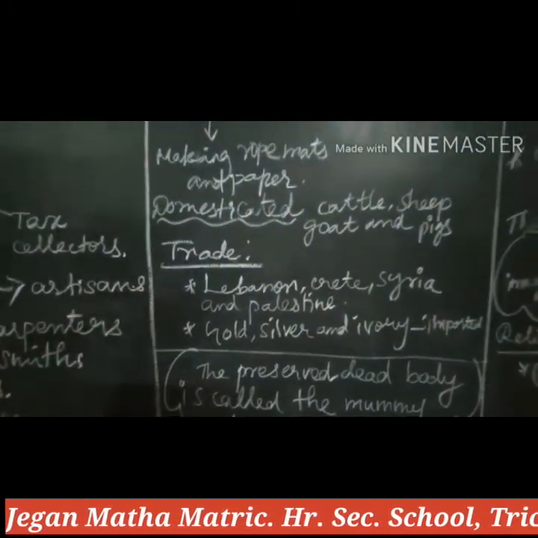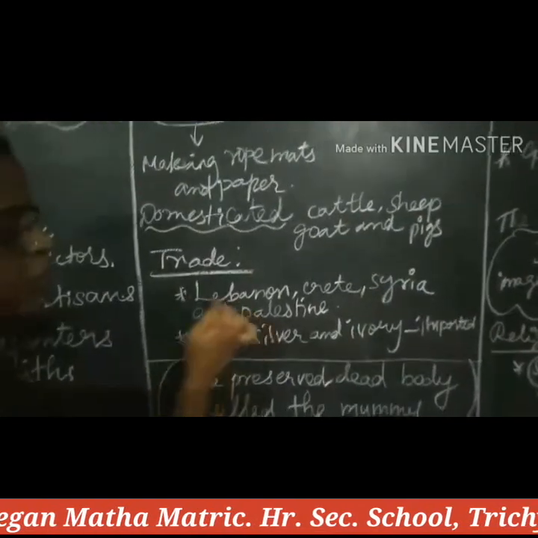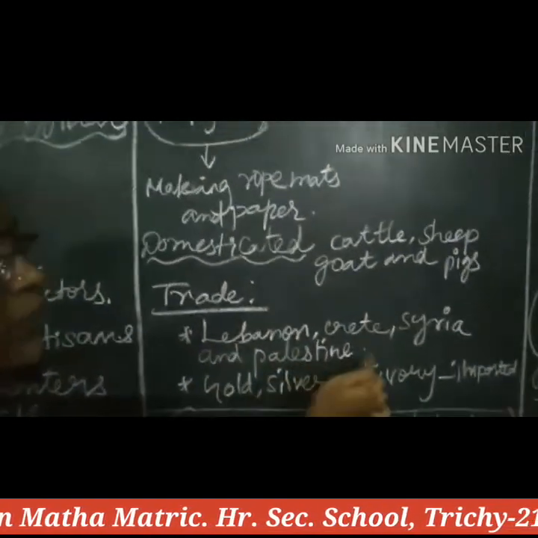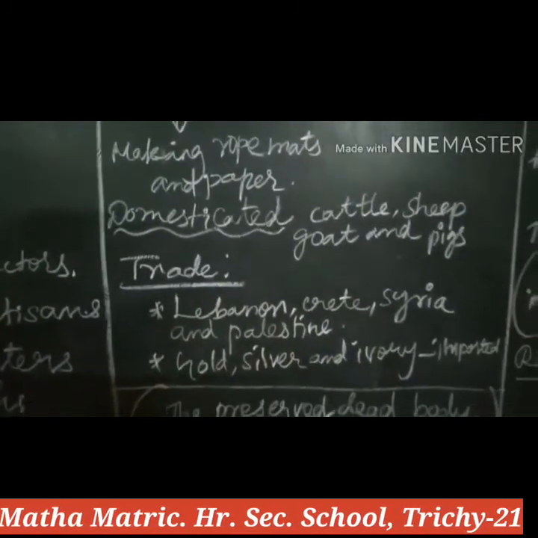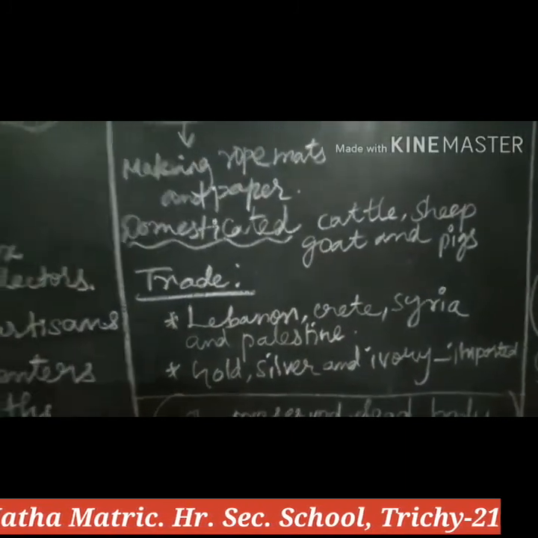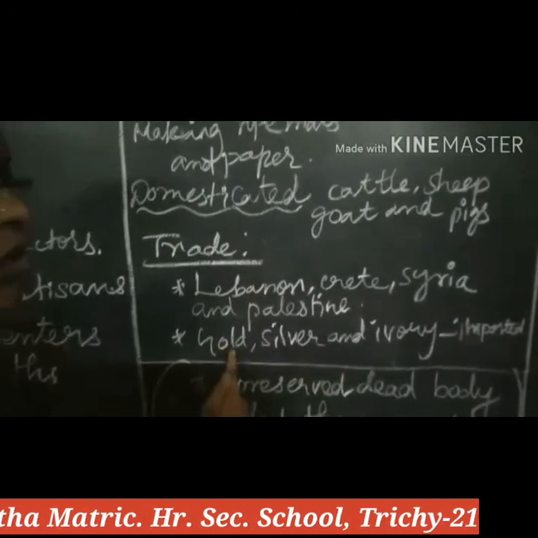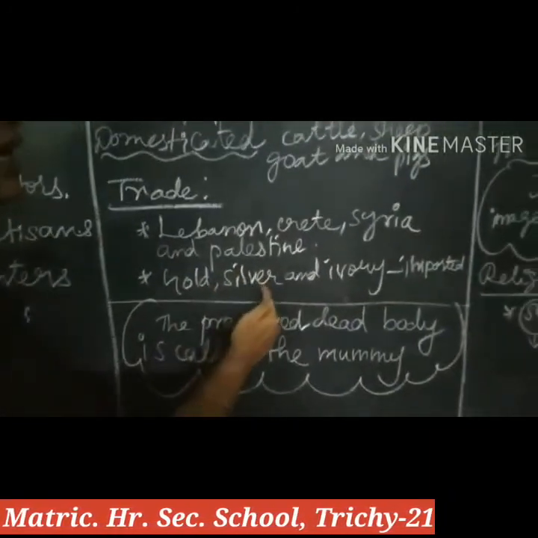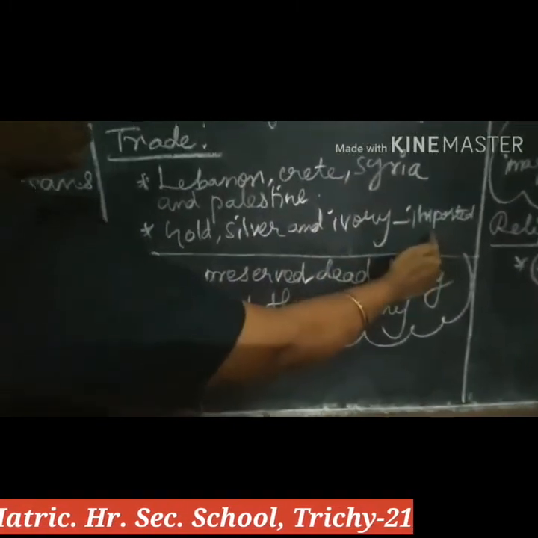So the trade: Lebanon, Crete, Syria and Palestine, we are using for the trade purposes. And the main imported trades: gold, silver and ivory are the imported goods.